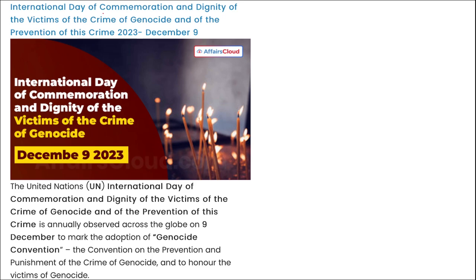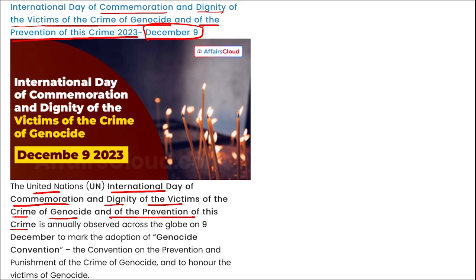Next is the International Day of Commemoration and Dignity of the Victims of the Crime of Genocide and of the Prevention of this Crime 2023, held on December 9. I repeat, this UN International Day is annually observed on 9th of December to mark the adoption of the Genocide Convention, the Convention on the Prevention and Punishment of the Crime of Genocide, and to honor the victims of genocide.